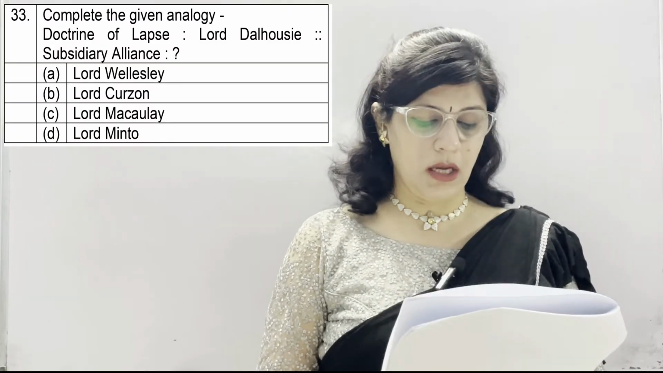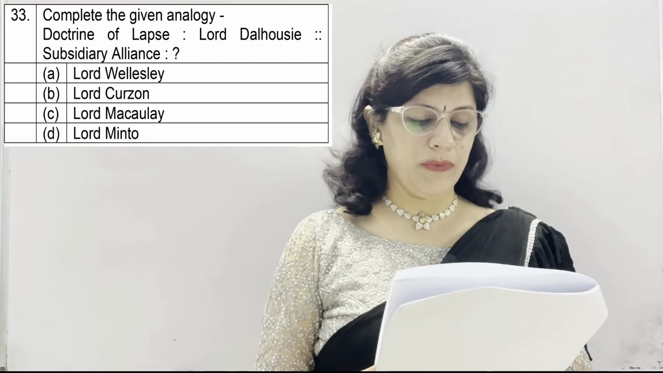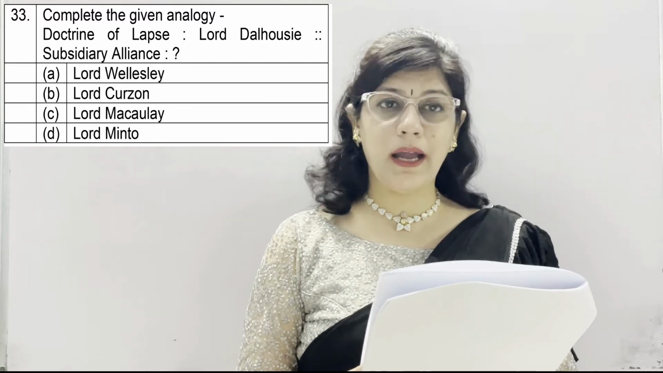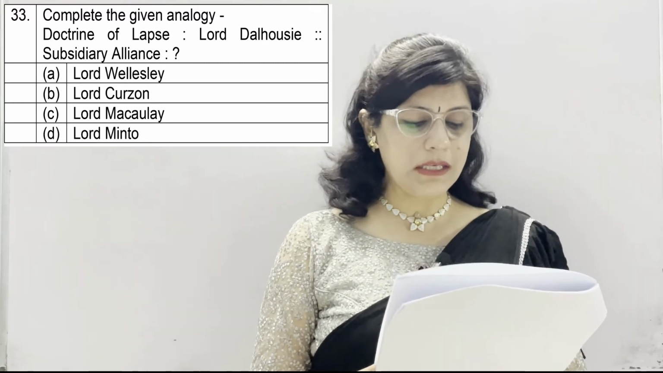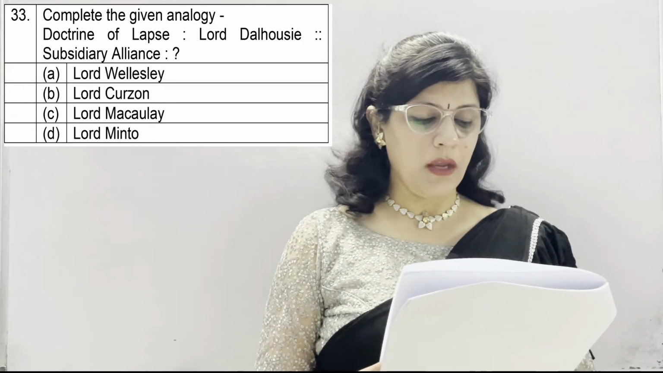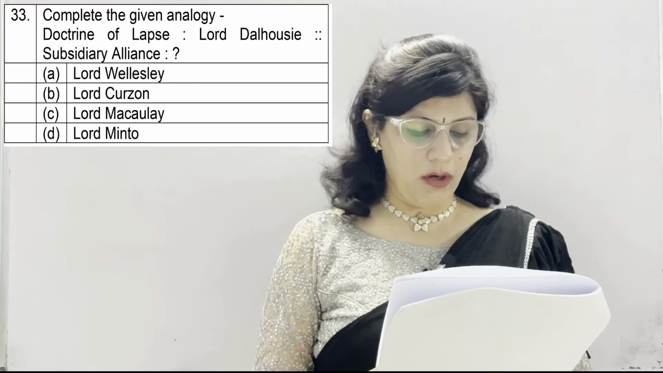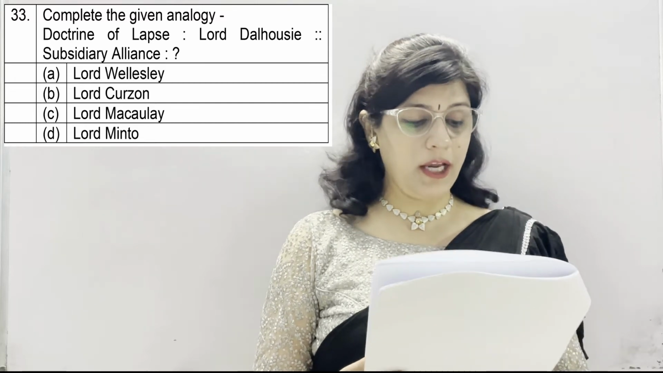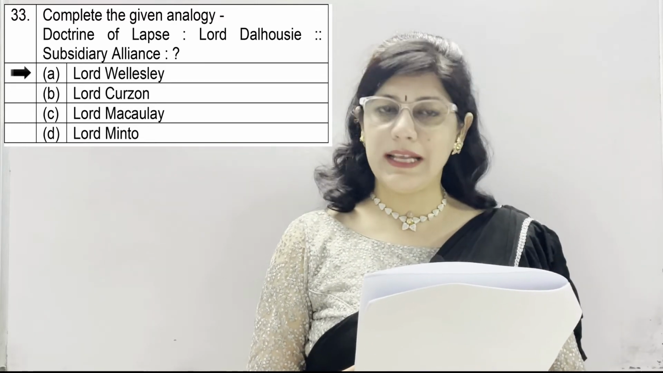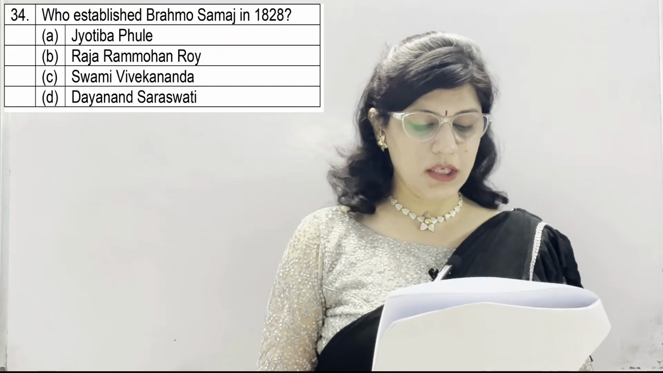Question number 33. Complete the given analogy. Doctrine of Lapse given by Lord Dalhousie. Subsidiary Alliance dash. A option, Lord Wellesley. B. Lord Curzon. C. Lord Macaulay. And D. Lord Minto. And the correct option is A, Lord Wellesley.